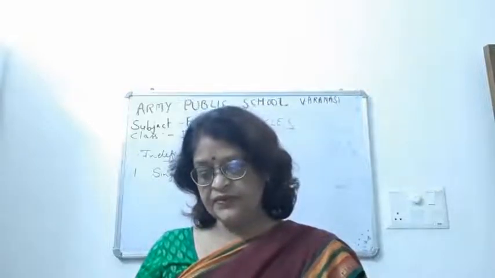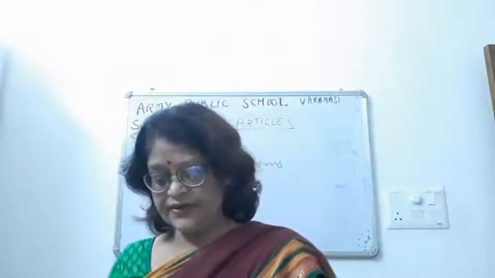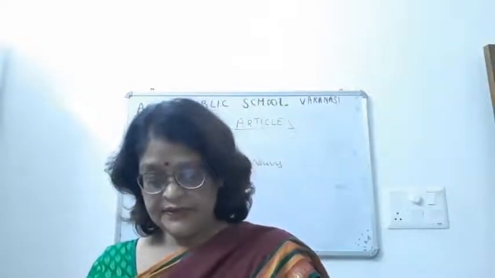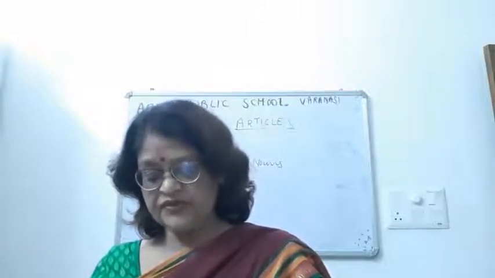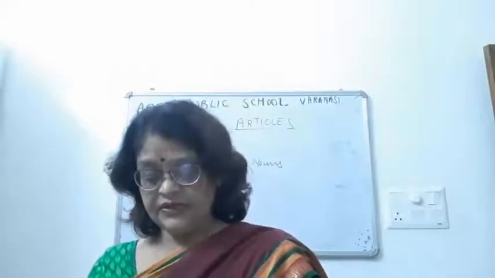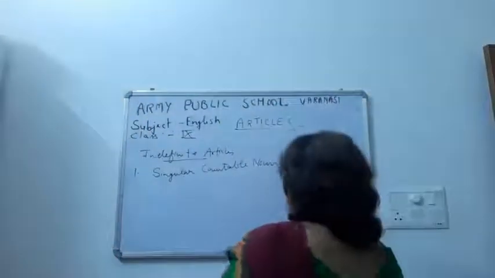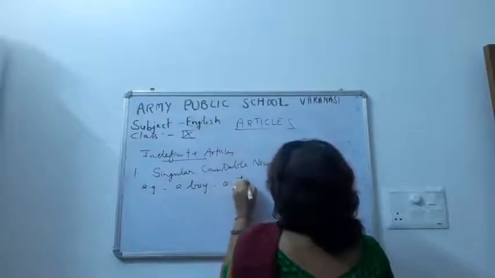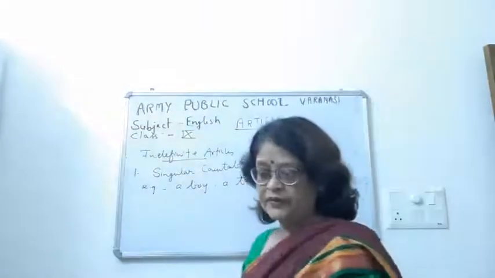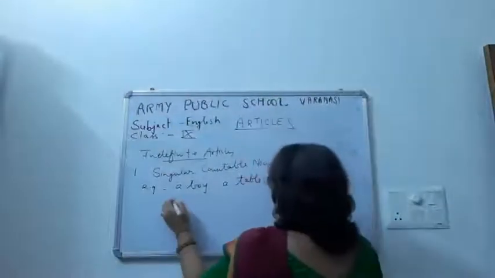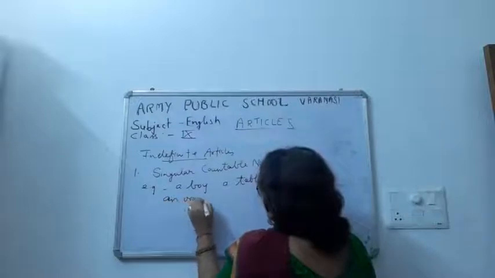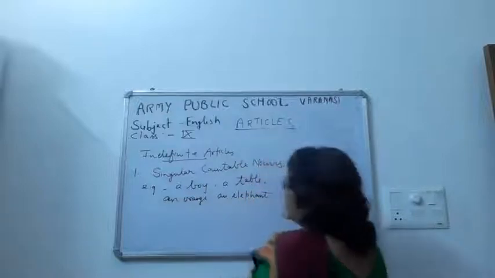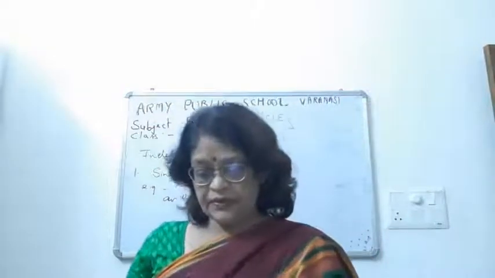A is used before some expression of quantity. So first of all, it is used before a singular countable noun. For example, a boy, a table. Then an orange, an elephant. Alright, so this is a singular countable noun.